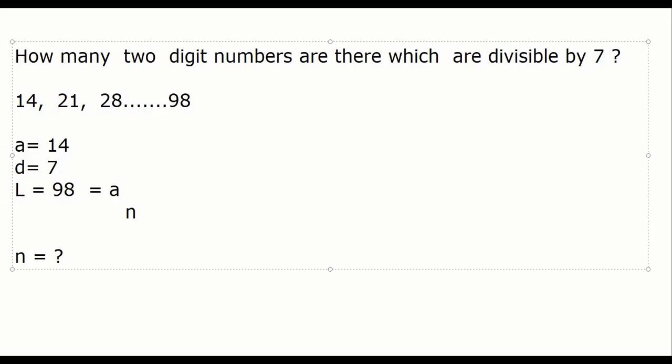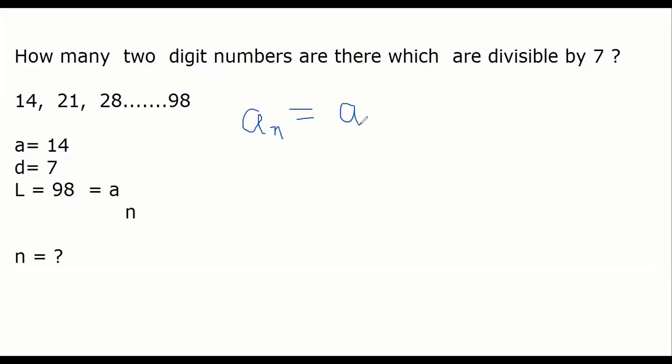So easy now. If you use again the concept or formula we used here, the nth term is a plus (n minus 1)d. Everything is given, you can use it. The nth term is 98, a is 14, plus (n minus 1) where n is what we have to find out, d is 7.